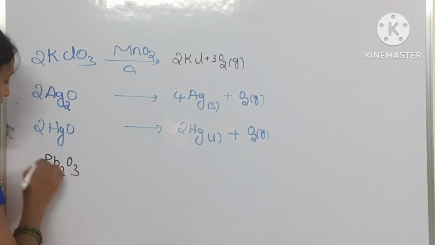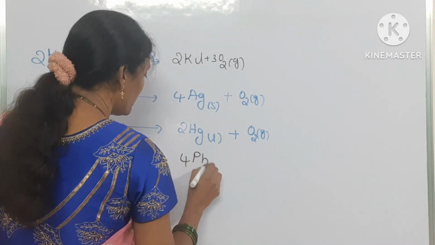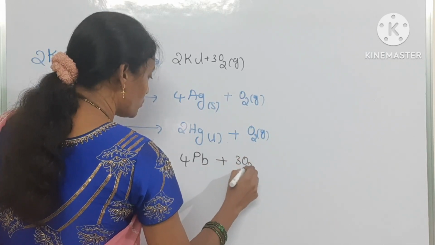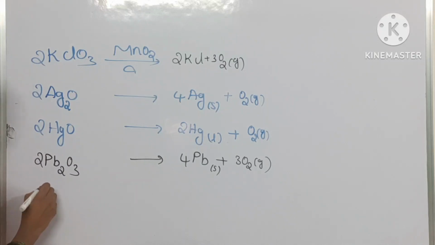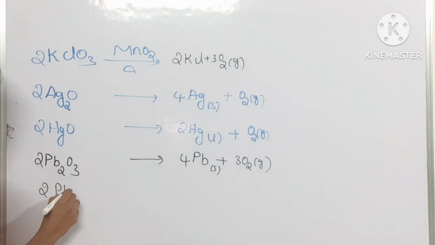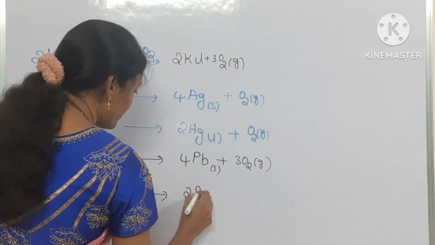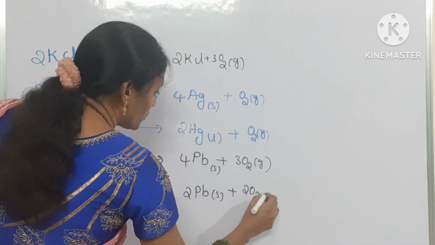Pb3O4 you can take 2 moles, it will give you 6 moles of PbO plus 1 mole of O2 gas. This is also solid here. And also 2 moles of PbO2, lead dioxide will give you 2 moles of PbO solid and also 1 mole of O2 gas.